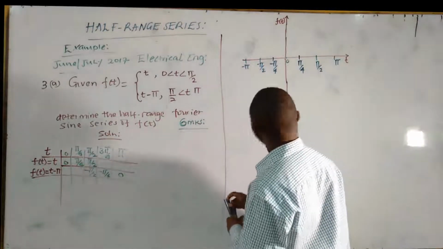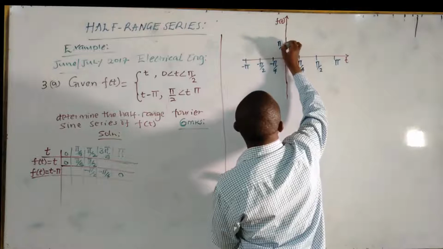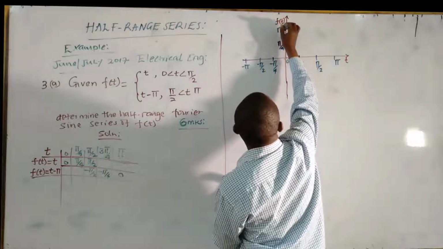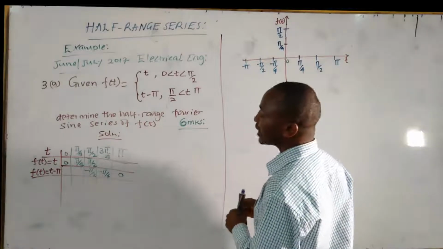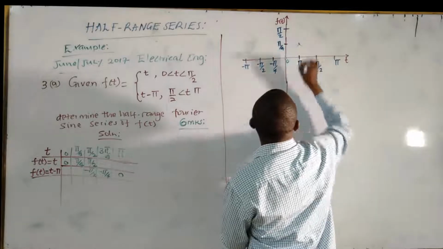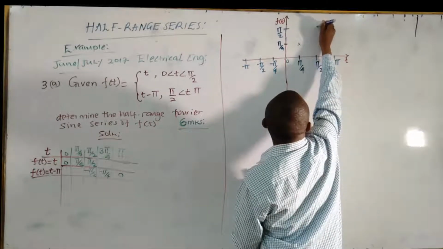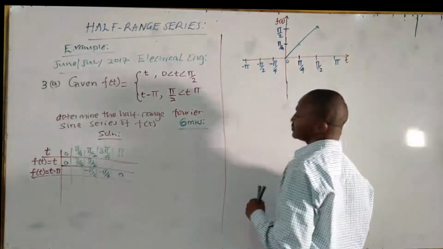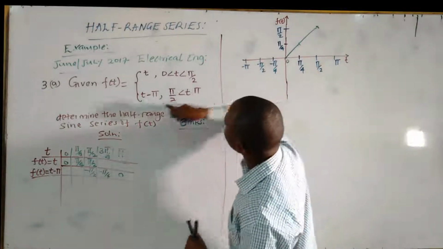We need to fit it, let us say this is pi over 4 on the vertical axis, and this is pi over 2. At 0, it is 0. At pi over 4, it is pi over 4, here. At pi over 2, it is pi over 2, here. So these form the straight triangle.